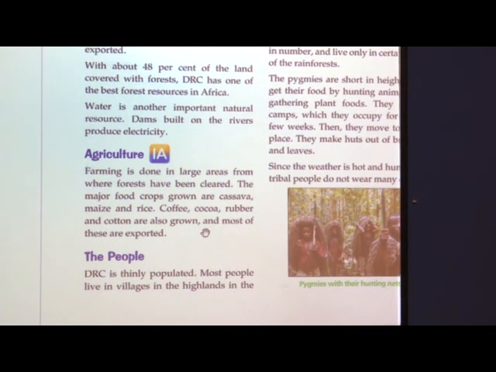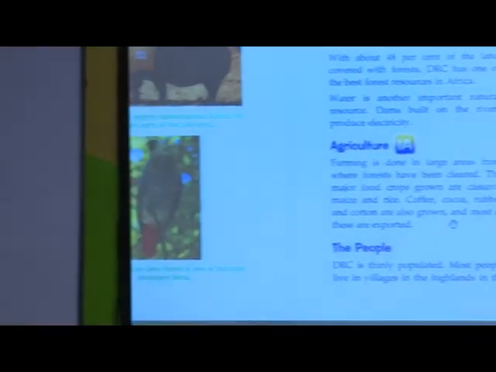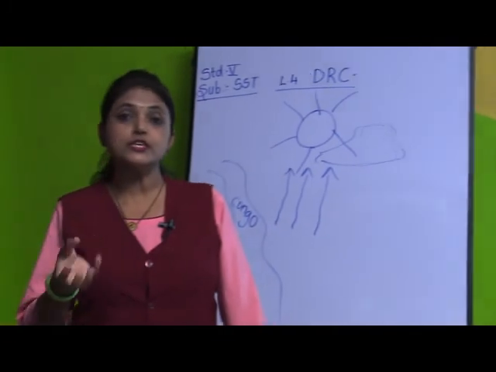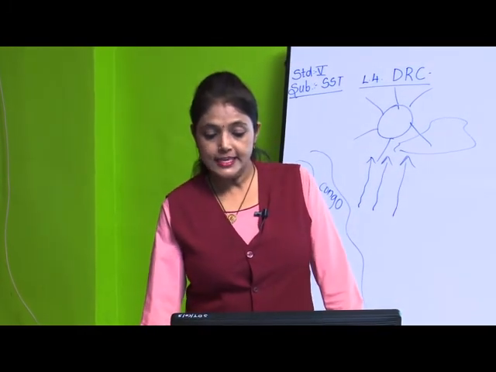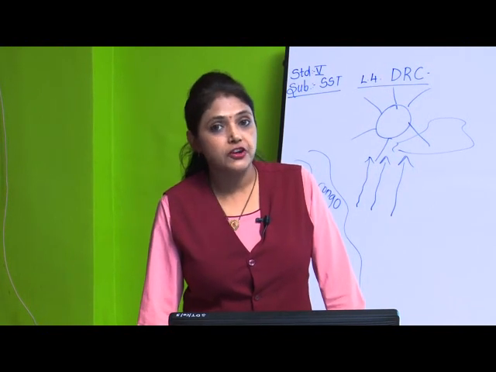These are the food crops grown in DRC. Cassava is a root, like a radish that grows under the ground. That root is eaten. So that is cassava. We have covered up to agriculture.